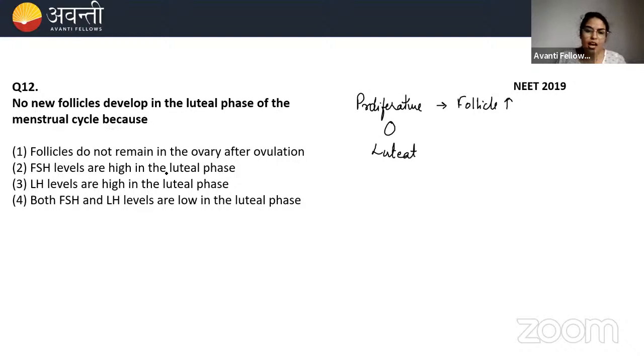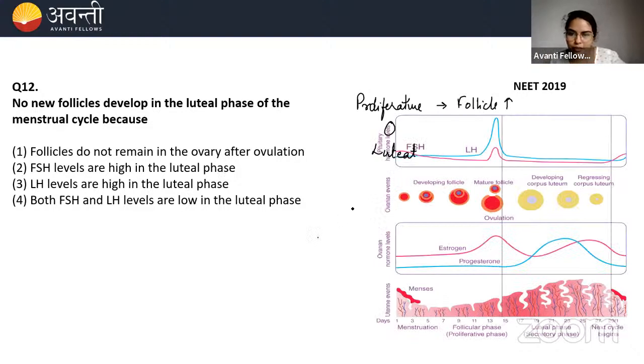Okay, so FSH levels are high in the luteal phase. Do you think that? Look at this diagram. What is happening in the luteal phase, beta? What is the FSH level? FSH level is low, right? But it is given as high. Wrong. LH levels are high in the luteal phase. No, it is low. So the fourth option, both FSH and LH levels are low in the luteal phase. See, this is the luteal phase. FSH and LH both are low. Hence, the answer for this question is 4.